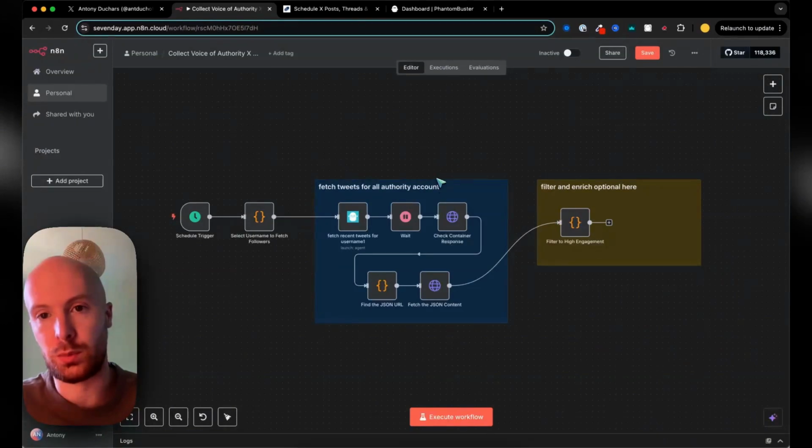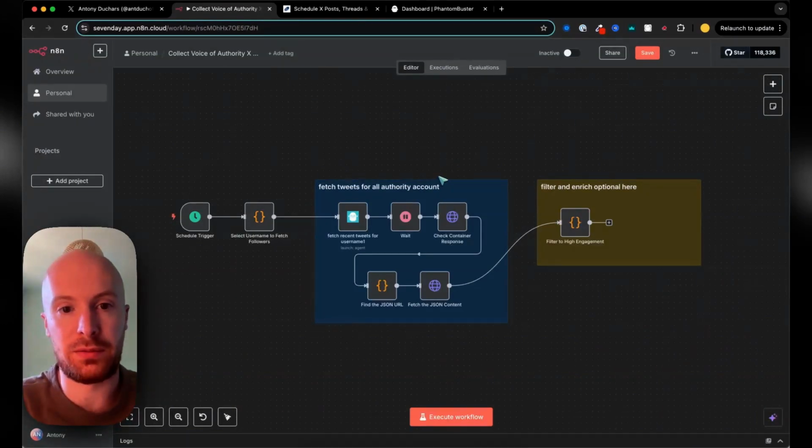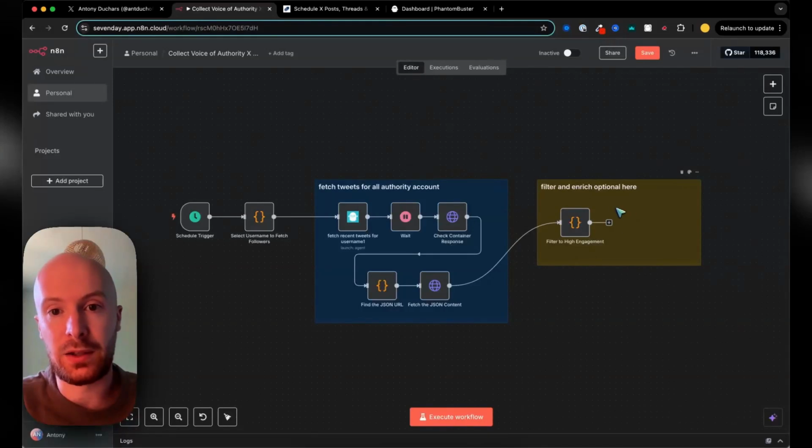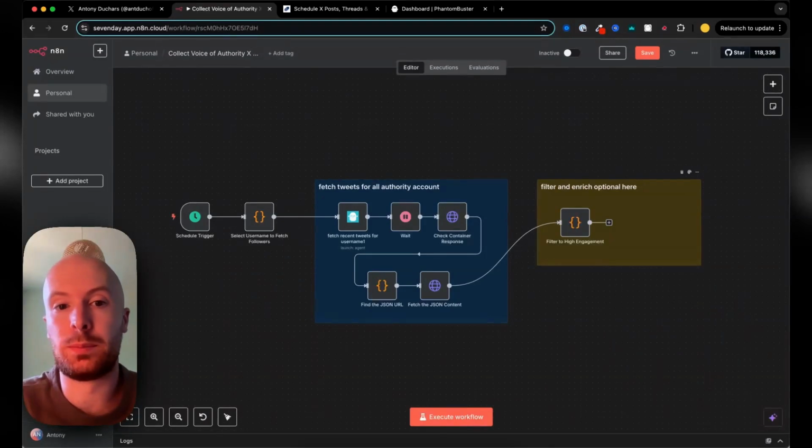And you can also include old posts. You can manually bring them in if you want to. If you want to be fancy, you can include OpenAI nodes here that classify the formats. Is it a hot take, a mini thread, a quote post? That can be useful later, but for the sake of this demo, I'm not going to do that right now.